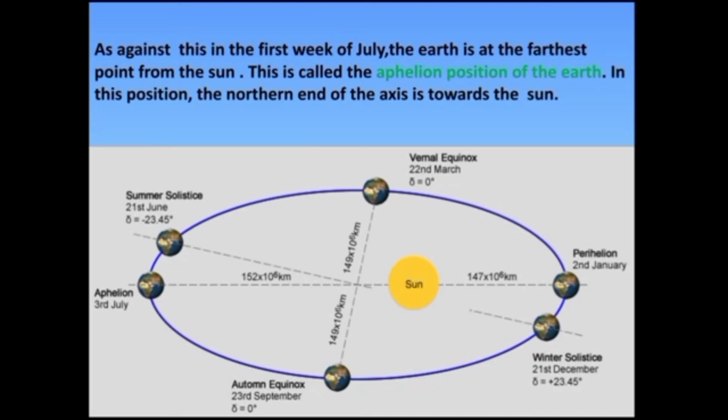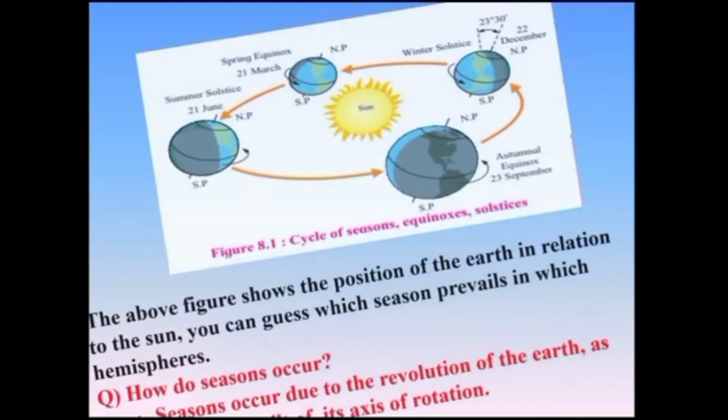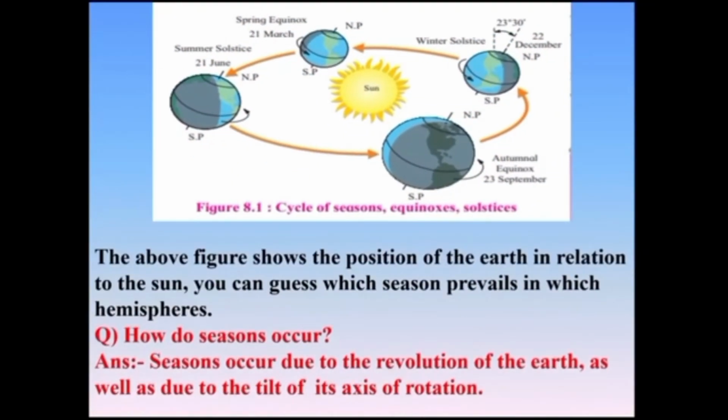Okay, children? So, if the earth is at a minimum distance, it is at the perihelion position. And if it is at the farthest position from the sun, then it is at the aphelion position. Okay, it is the aphelion position of the earth. Now, if you see in the above figure, it shows you the position of the earth in relation to the sun.